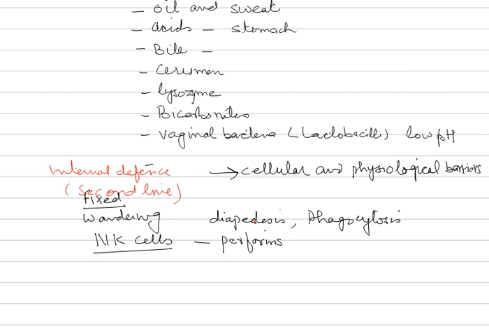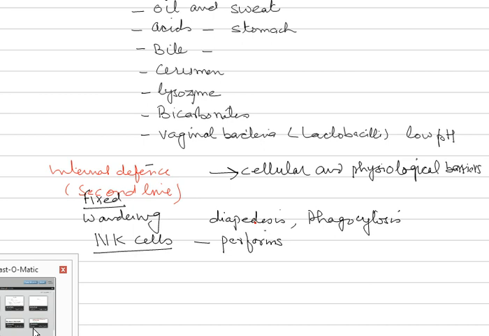After cellular barriers, internal defense has got another type of barrier, a set of barriers. They are called physiological barriers. So after the cellular barriers in internal defense, the second type is called physiological barriers.